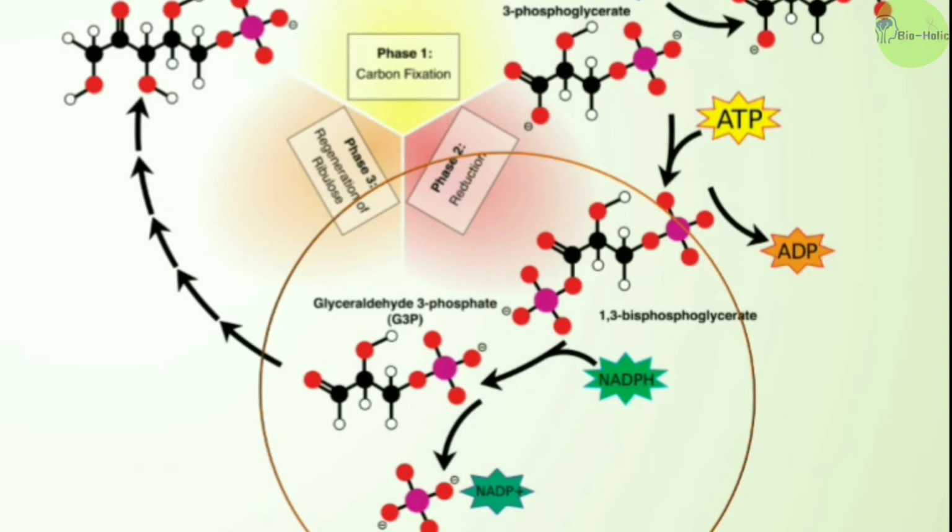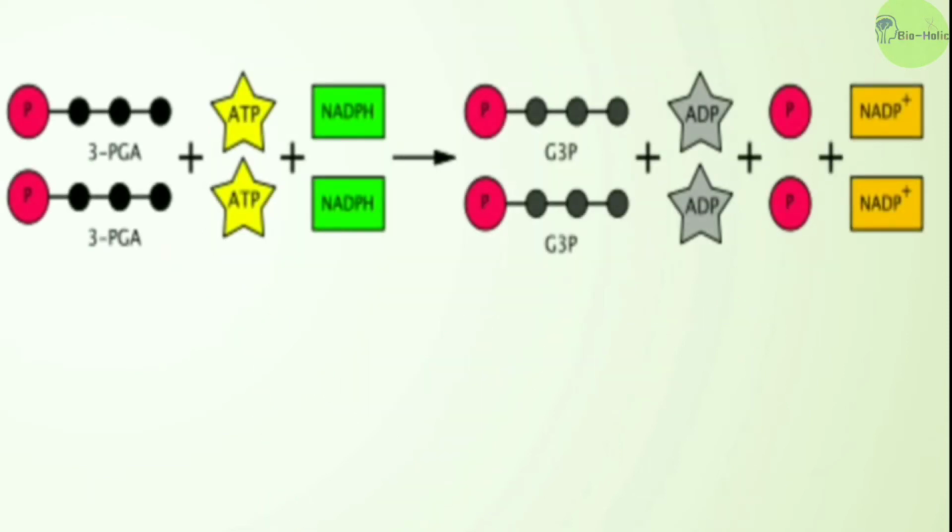So in this step, you can see that both the products of the light reaction, ATP and NADPH, are helping to produce the glyceraldehyde 3-phosphate. And here the NADPH is acting as a reducing agent. That's why it is called the reduction step. Okay. So 2 molecules of 3-PGA by the help of 2 ATPs and 2 NADPH is now converted into 2 molecules of glyceraldehyde 3-phosphate.